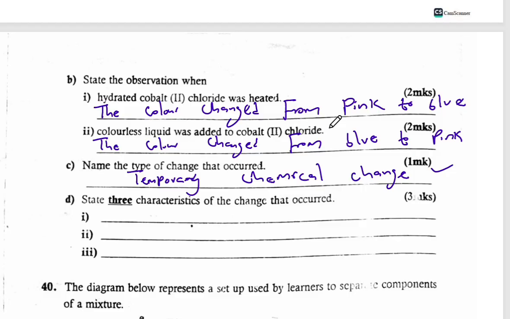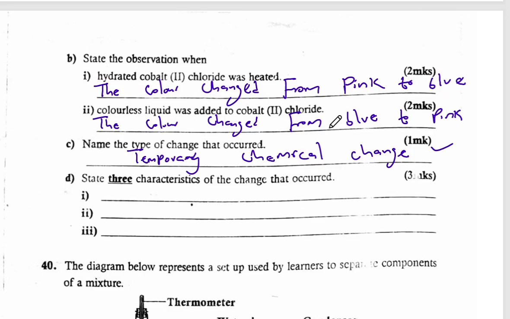What do I mean by that? Because you can see on heating, the color changed from pink to blue. And then when you add the colorless liquid, the color changed from blue to pink. So it regained its original color. So the change is reversible. So that is the first characteristic.